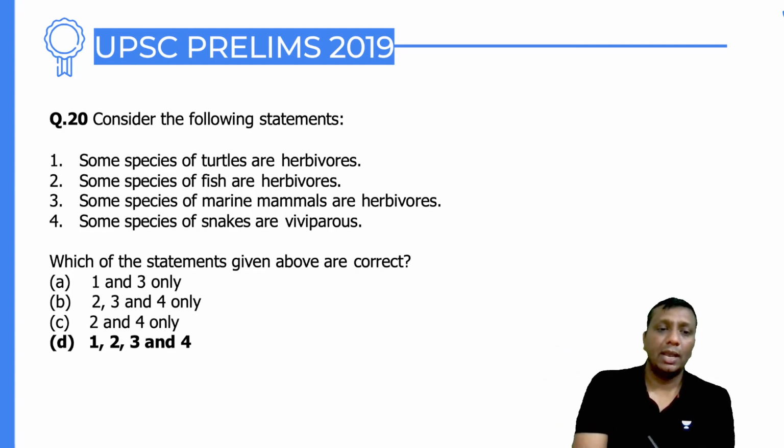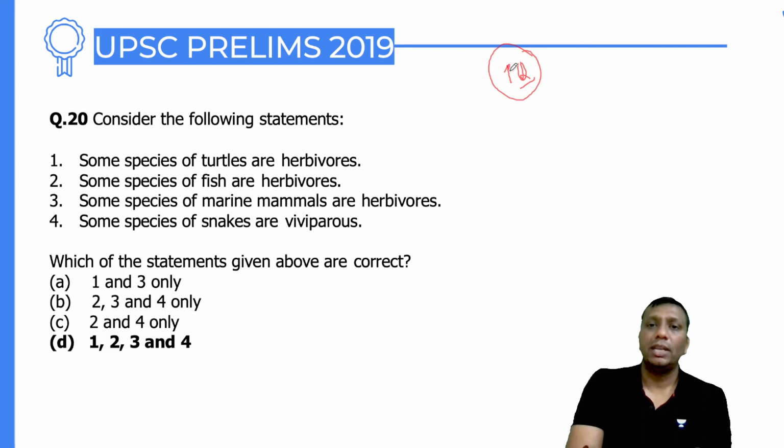Question number 20, and it's an IQ-based question. Here knowledge does not work, here your IQ works. UPSC makes a question: consider the following statements. One, some species of turtles are herbivores. Herbivores means veg. Some species of fishes are herbivores. Some species of marine mammals are herbivores, and some species of snakes are viviparous.